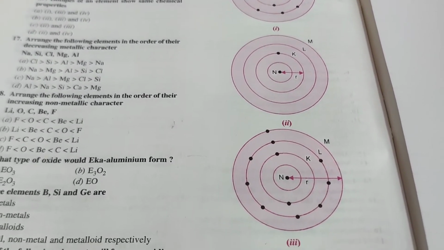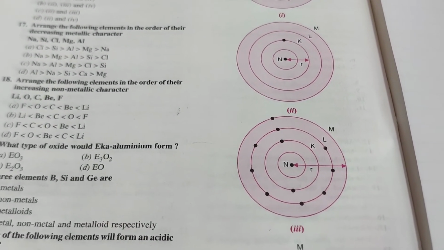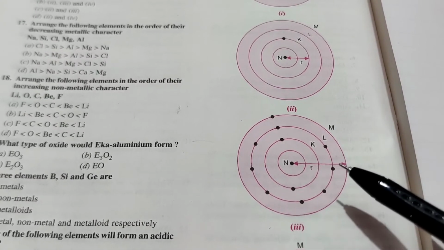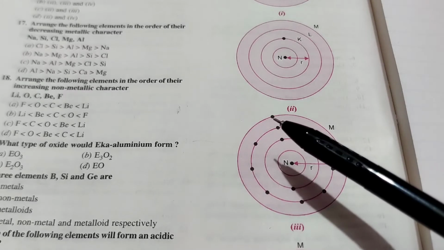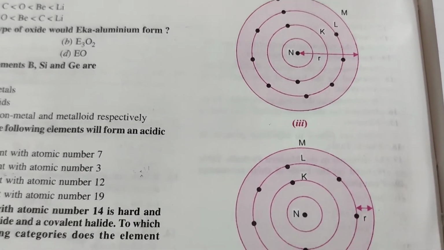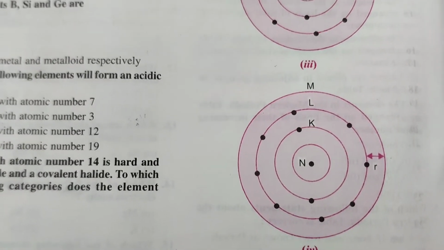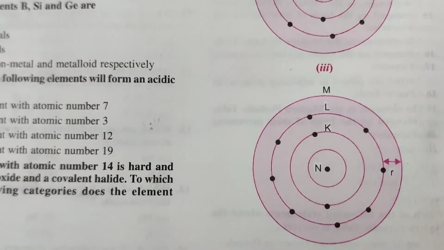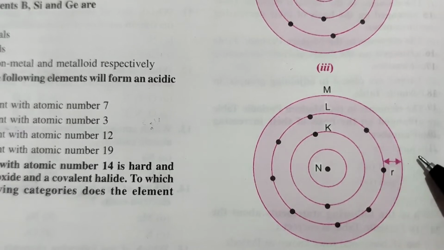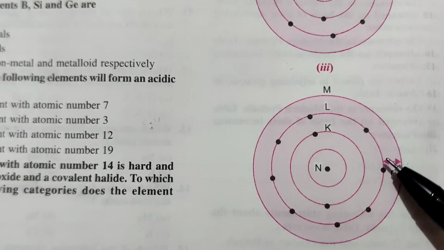Then option third, it is also correct because it is the distance between the nucleus and the outermost shell containing the valence electron. So 2 here is also an atomic radii, and 3 also is atomic radii, and the last one is not an atomic radii. It is only the distance between the outermost shell and the shell containing the valence electron.